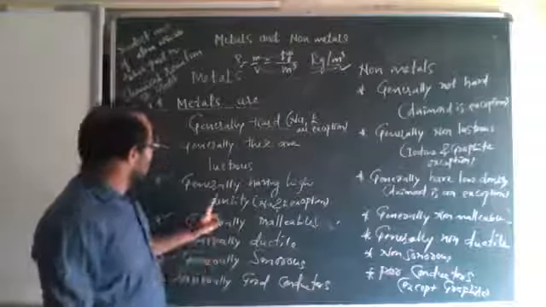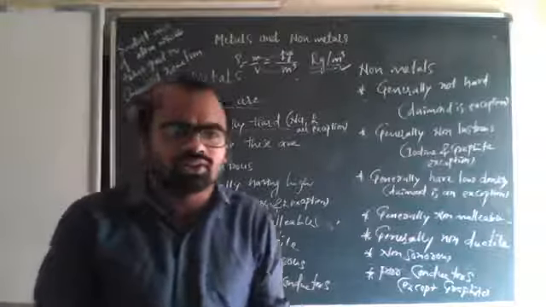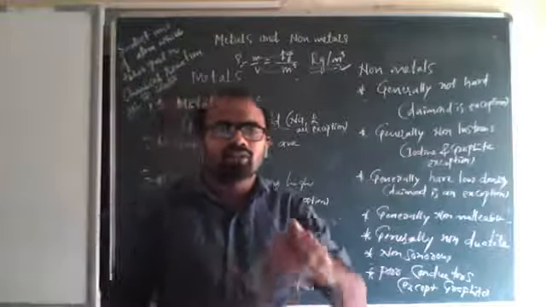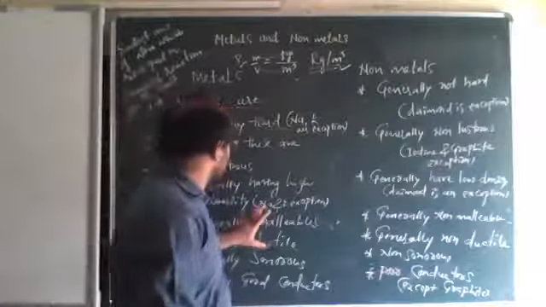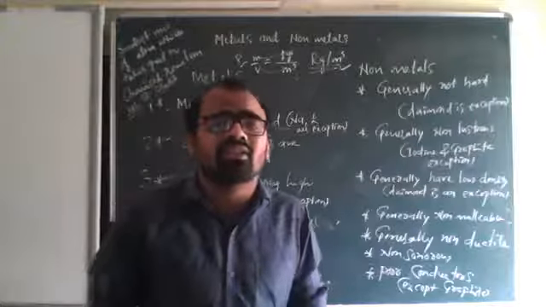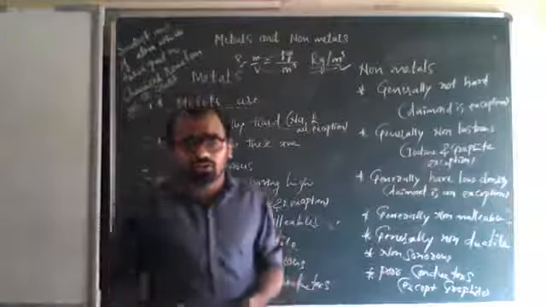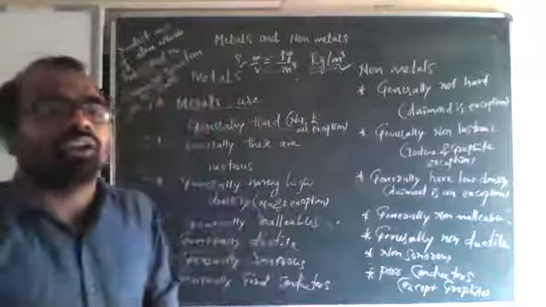Metals are generally having high density, as we have already discussed in the last class. But sodium and potassium are exceptions. Their density is almost 1 or less than 1, so their density is very low.